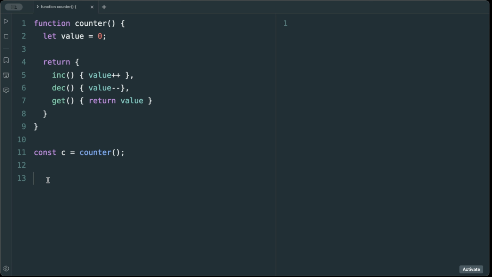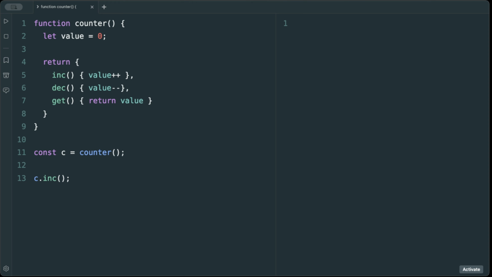So we can access this variable using the closure concept again. These functions have access to this variable. How? Let's see.